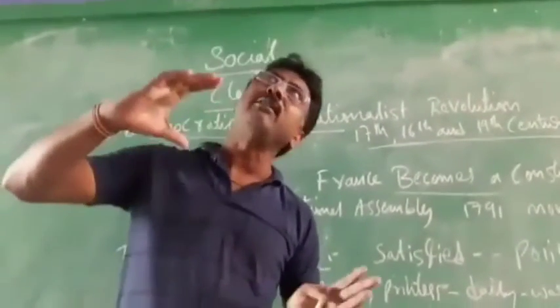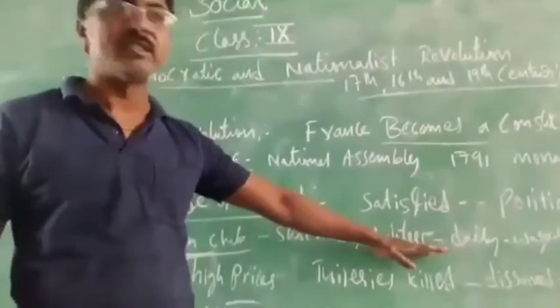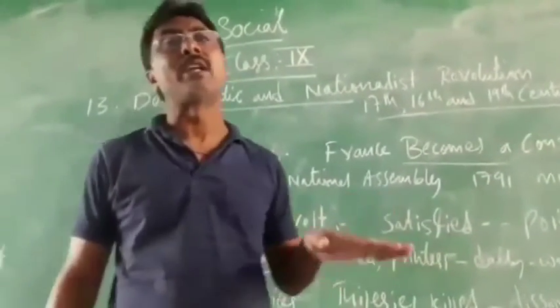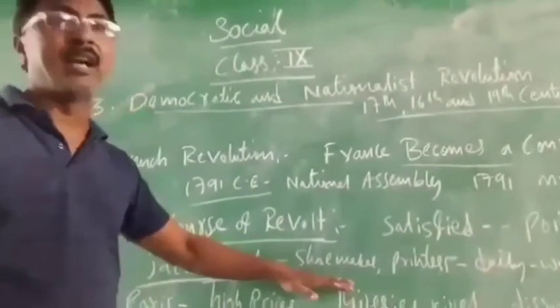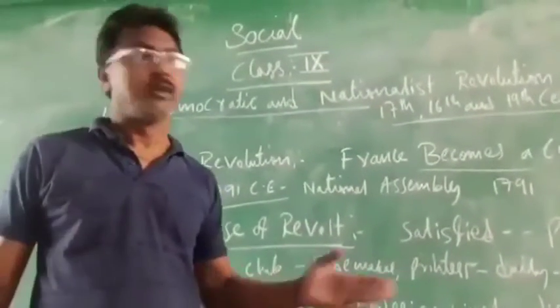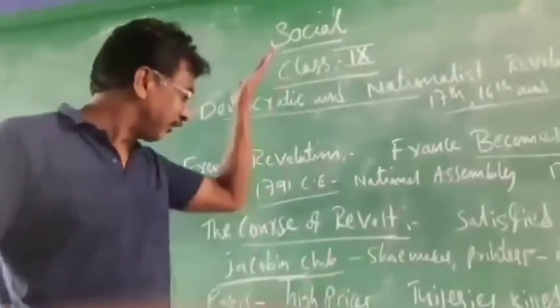And what happened? You see here, in this Jacobin Club, because of the shortage of food, they started selling the products at high prices. So the people started the revolution. Why? Because they were increasing the prices in this Jacobin Club. So they said, we don't want this Jacobin Club. They are increasing the prices, and again they did the revolution.